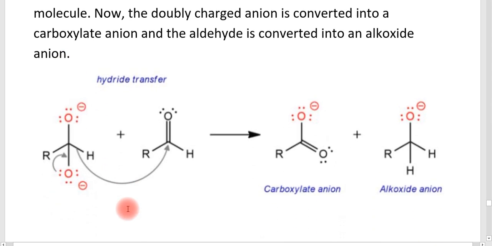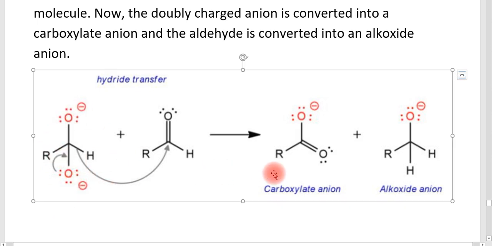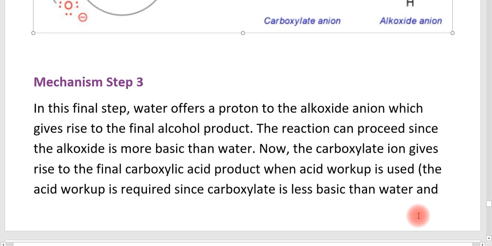So here you can see how the hydride transfer is shown. This is a dianion, which is unstable and a hydride reducing agent. This dianion gives a hydride to the other aldehyde group, so that the dianion changes into a carboxylate anion, and the other aldehyde group is converted into an alkoxide anion. So that is happening in step 2.